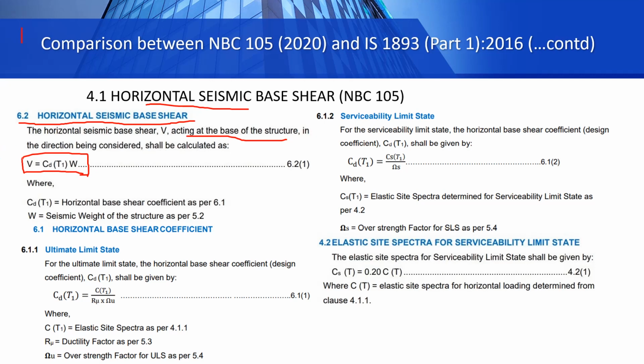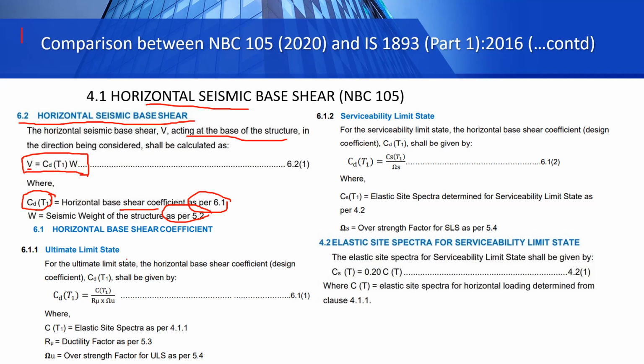So coming back to this, we have base shear formula CD(T1) into W, where CD(T1) is the horizontal base shear coefficient that is defined in clause 6.1, and W is the seismic weight of the structure as per clause 5.2. As you get used to design on the basis of this code, many of these you can remember by heart, and you don't have to go through these codes again and again. So let's see first how to calculate CD(T1). This V is the base shear, CD(T1) is the horizontal base shear coefficient, and W is the seismic weight.